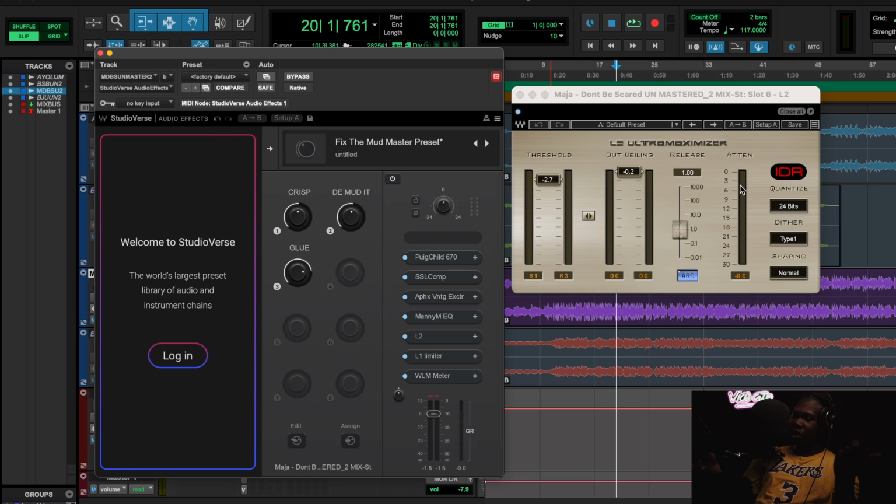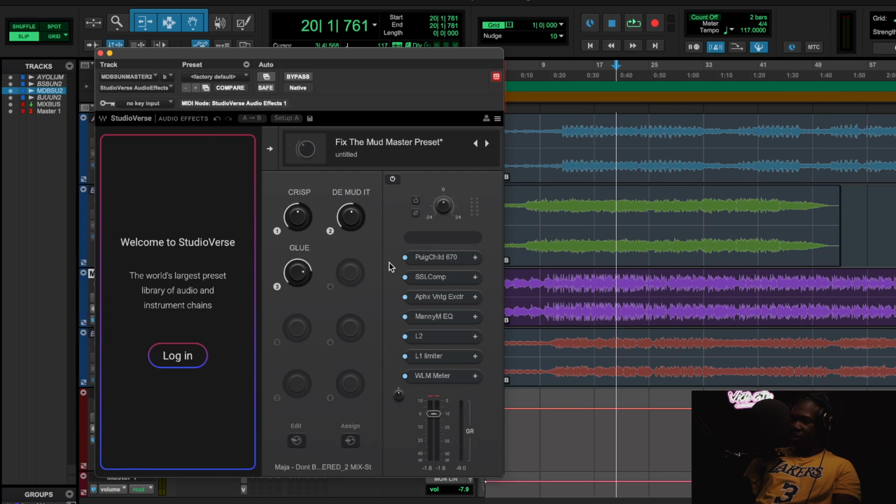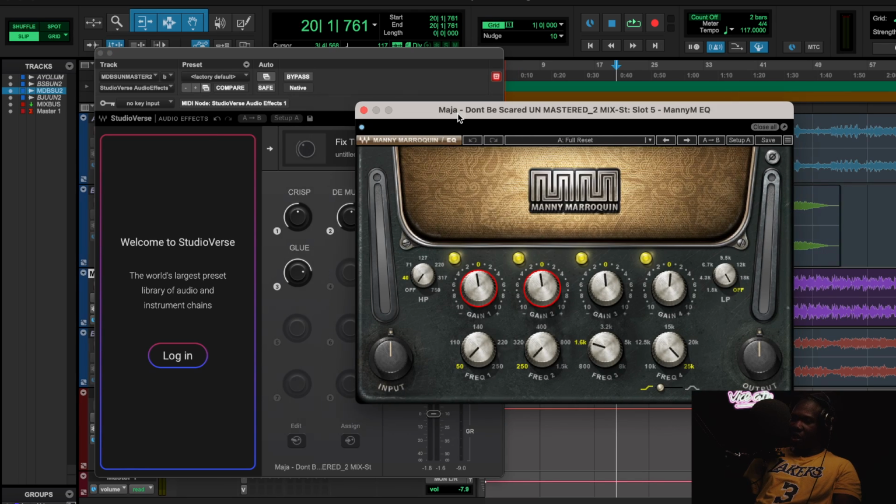And a great mastering trick is if you have to do 4 dBs of limiting to get it to 0 or whatever, maybe you want to split it up in 2, you feel me? So maybe if you're doing like 6 dBs on a limiter, maybe you want to split it up into 2 and let them do 3. It's just a much clearer situation for that. So let's look at the D-Mud knob.